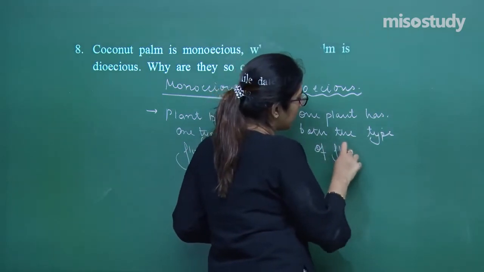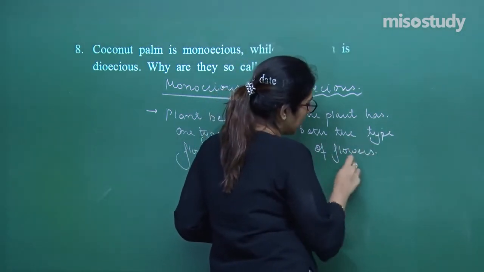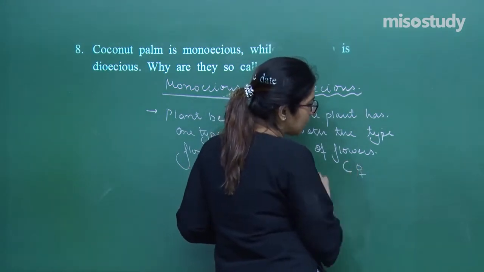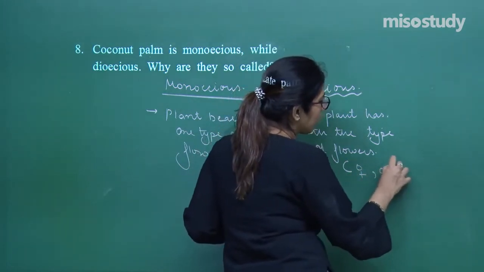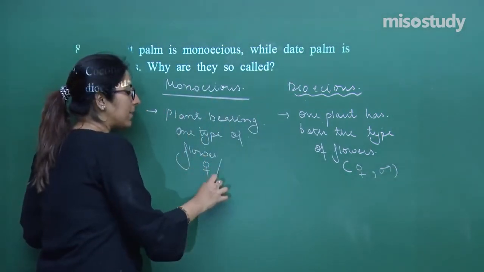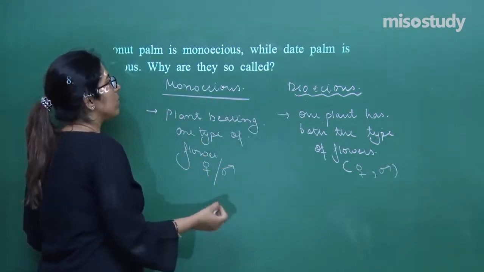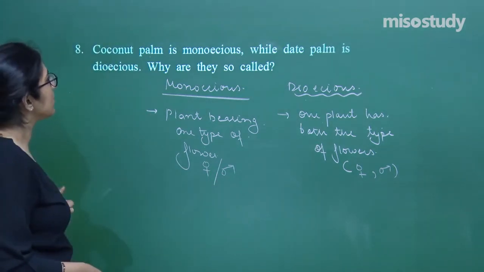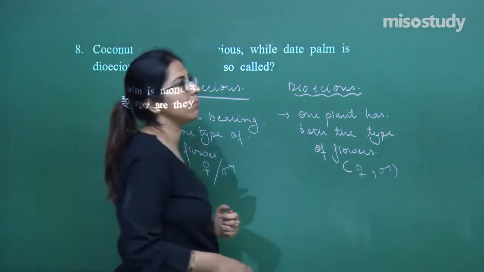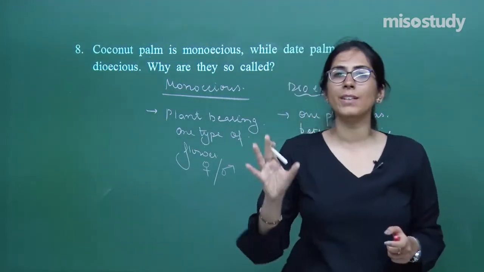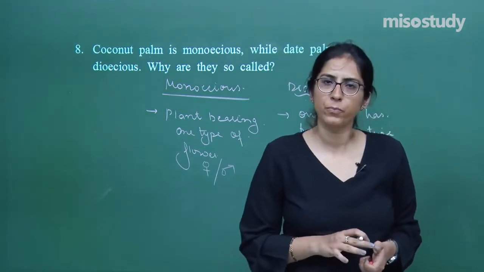So here, in both types of flowers, the plant is having the female structure as well as the male structure, whereas in this case, they will be having either female structure or male structure. So this is the difference between monoecious and dioecious. Coconut palm is the right answer in this case, and second is a date palm. So all these terminologies should be clear to you with specific examples, right?